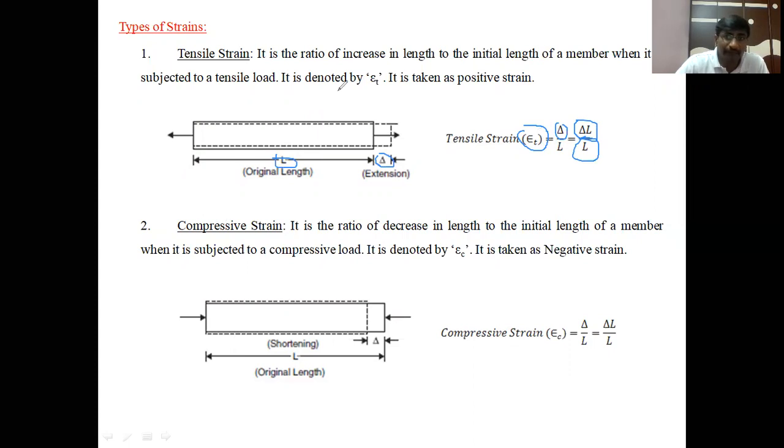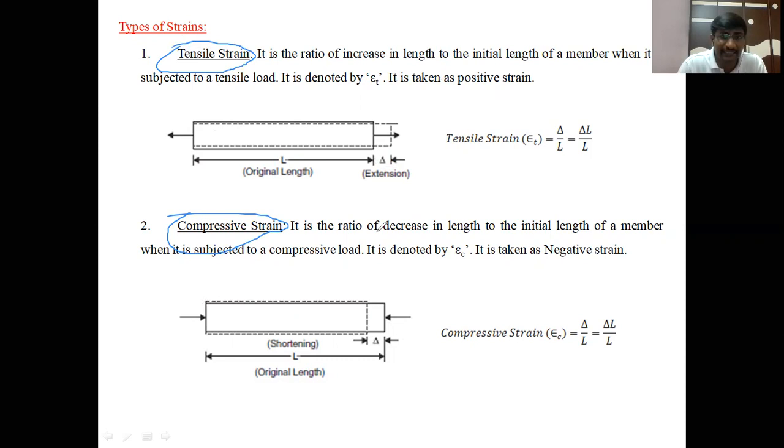Next, the second type of strain is compressive strain. These two, tensile strain and compressive strain, are combinedly called axial strain, because the strain is produced within a member in an axial direction, that is, parallel to the axis. That's why these are called axial strains. Coming to the compressive strain, it is the ratio of decrease in length to the initial length of the member when it is subjected to compressive load.